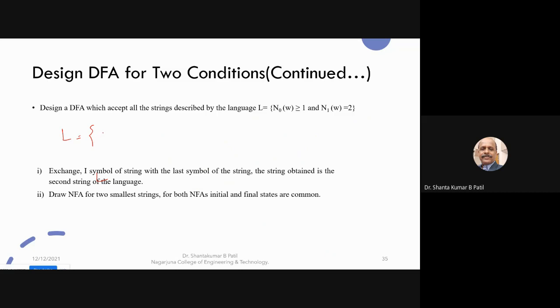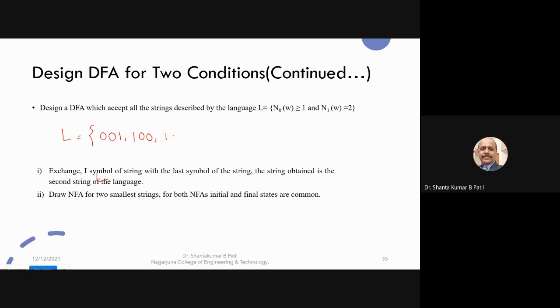So you can write 0 0 1 0 0 1, or you can write 1 0 0 1 0 0.